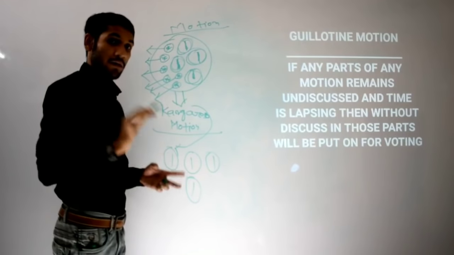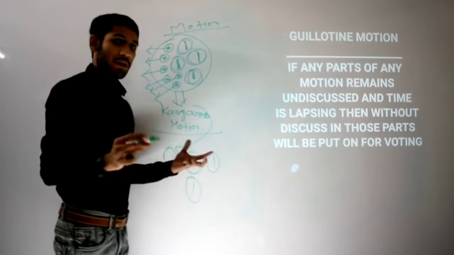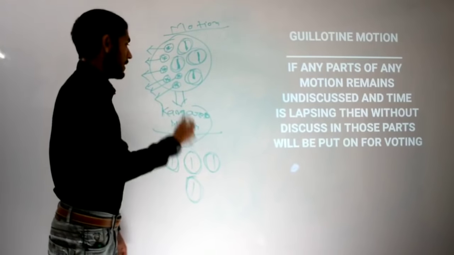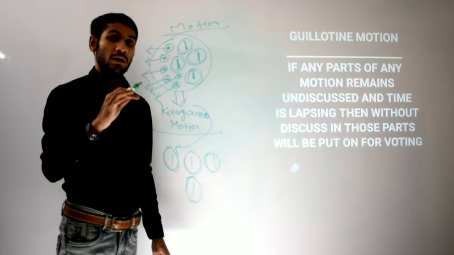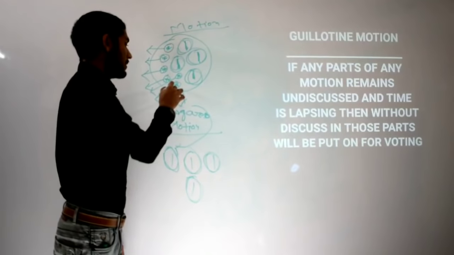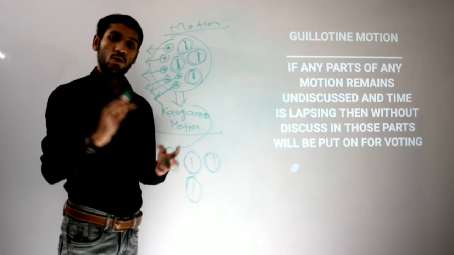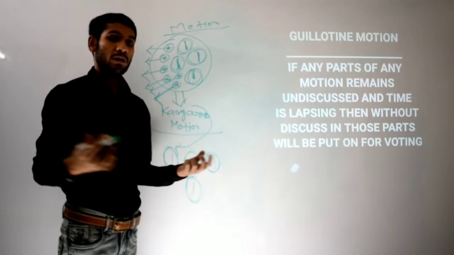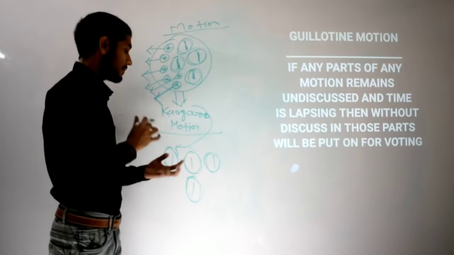Fine. Why? Just see it. After voting, if the major issues of this motion have been passed by the house, then these minor issues will automatically get passed. It is understood that if the major issues are passed by the house, the minor issues will automatically get passed.